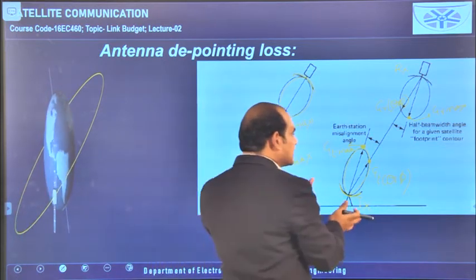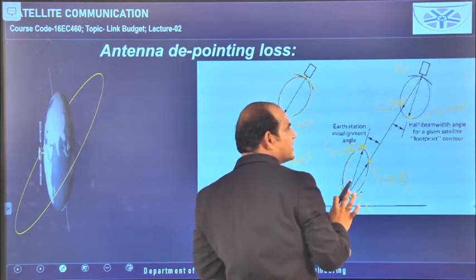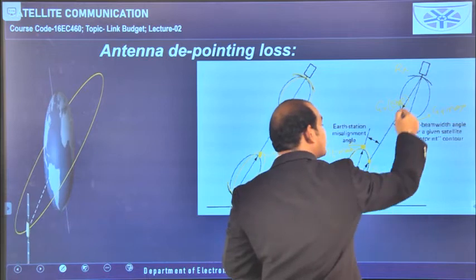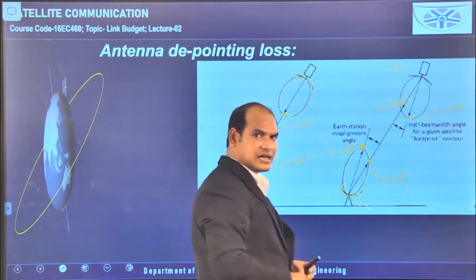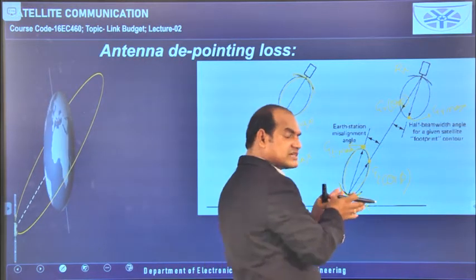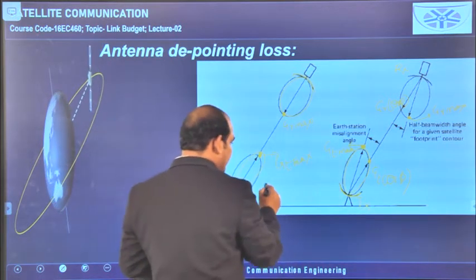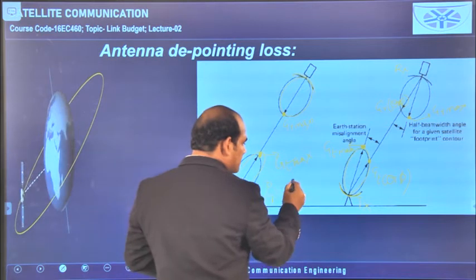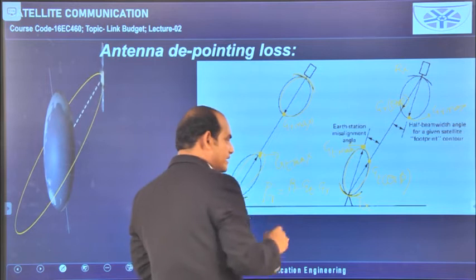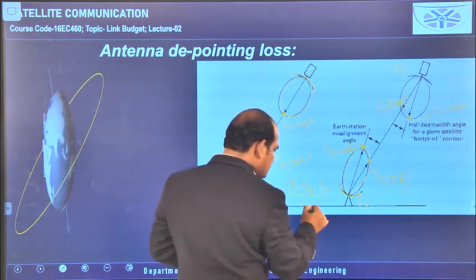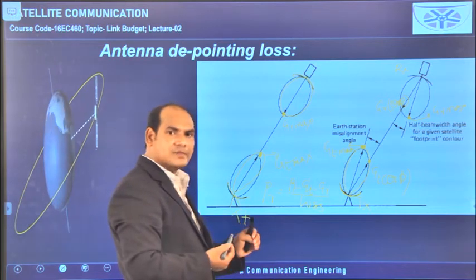Because of the depointing nature of the two antennas, the maximum power is not transmitted towards the receiving antenna. So here it is multiplied by whatever the transmitting power is. If you see the received power equation that we have taken previously, PR is equal to PT GT GR in the numerator. In the denominator the loss is available, so I am simply writing loss. What is that loss? 4 pi r by lambda whole square.